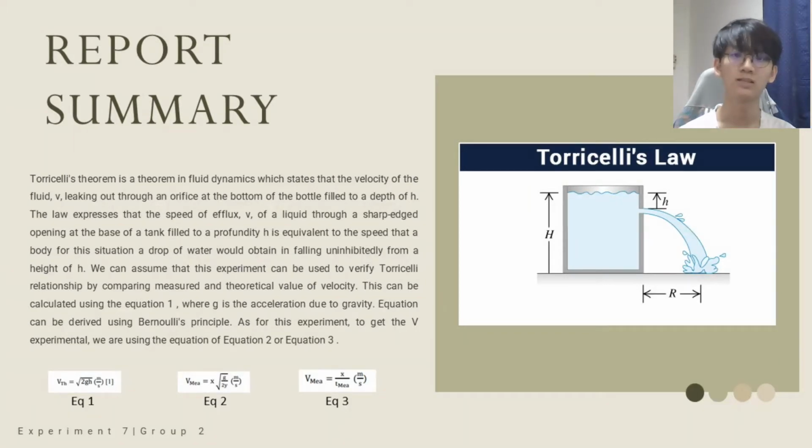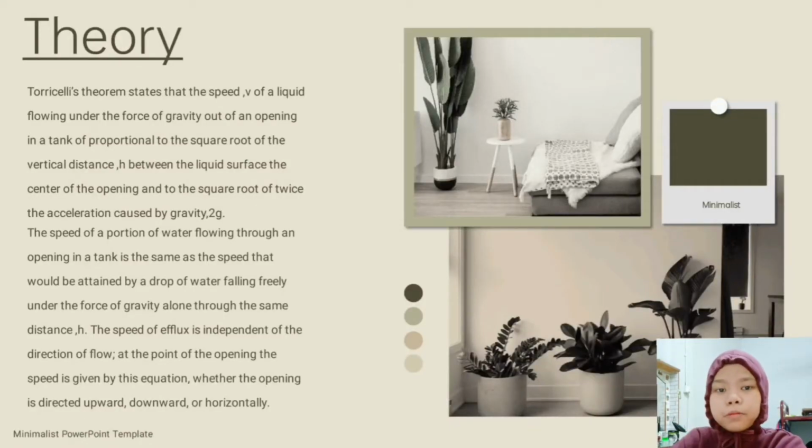We can assume that this experiment can be used to verify Torricelli's relationship by comparing measured and theoretical values of the velocity. This can be calculated using equation 1, where g is the acceleration due to gravity. The equation can be derived using Bernoulli's principle. As for this experiment, to get the V experimental, we are using equation 2 or equation 3. Now I will be explaining the theory of this experiment.